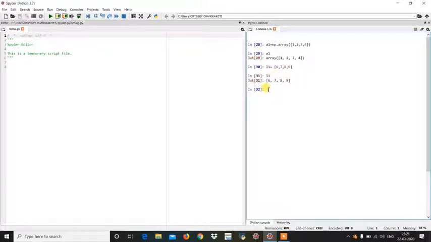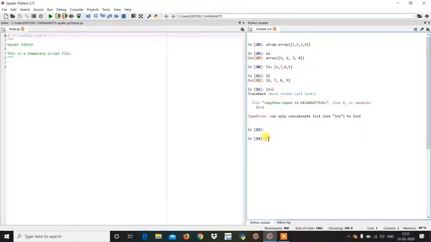Now suppose I want to add 2 to the list. So what I will do is L1 plus 2. So see, "can only concatenate list, not int to list". This is coming because we cannot have vectorized operations for a list in Python. We cannot add 2 to the individual elements of a list.